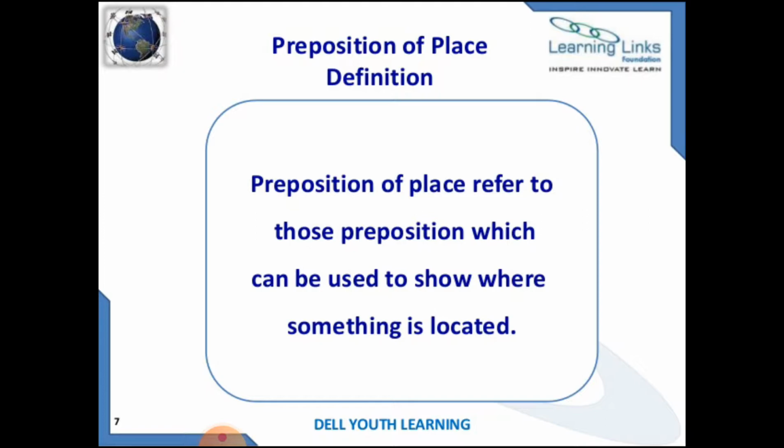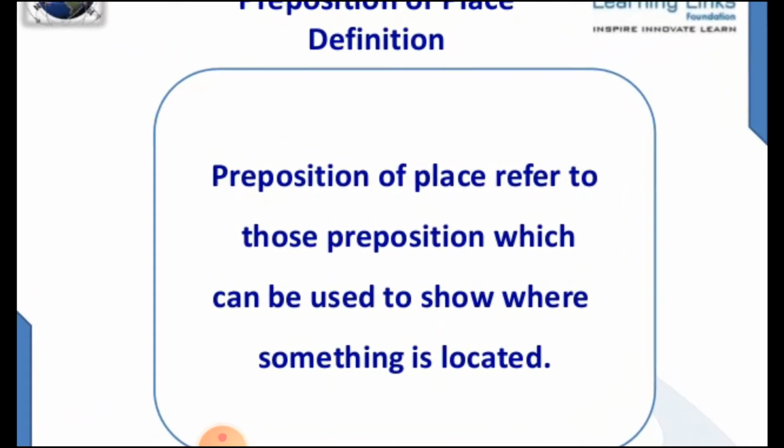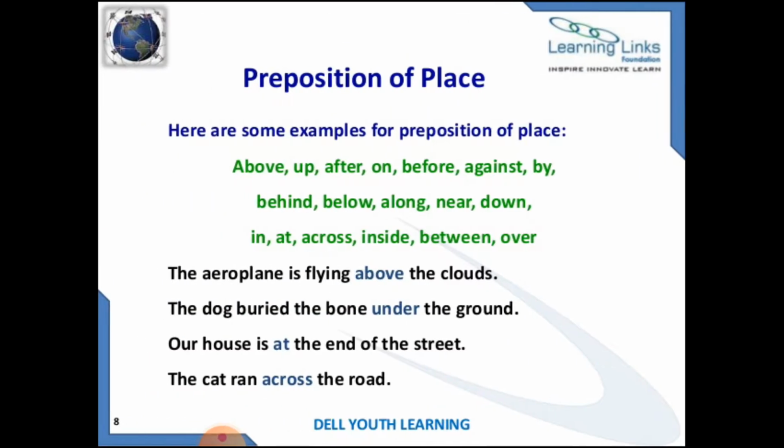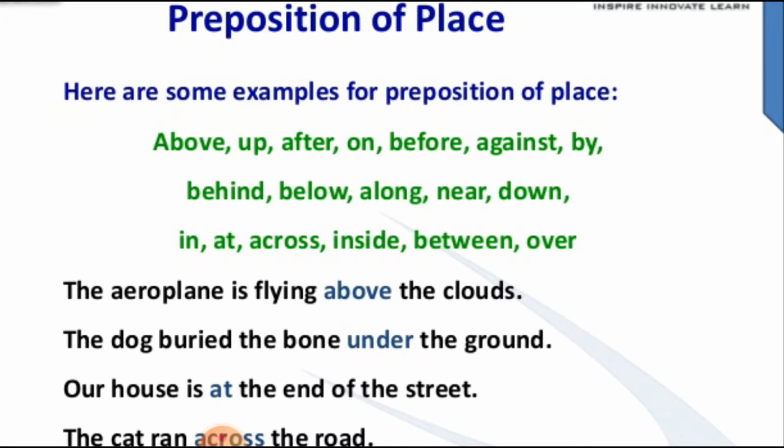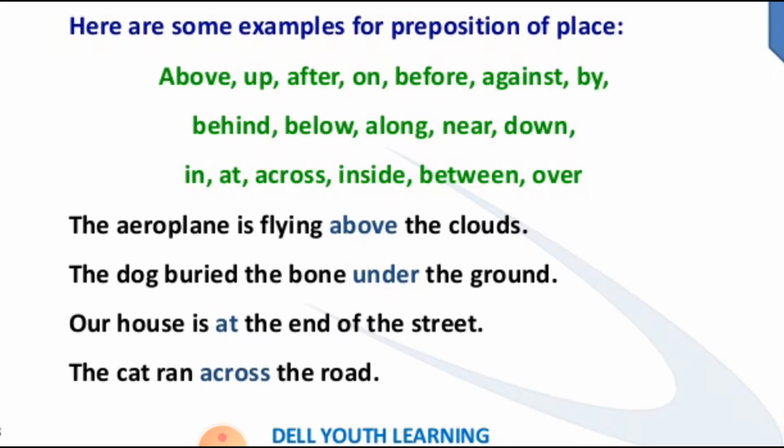Definition: preposition of place refers to those prepositions which can be used to show where something is located. Here are some examples: above, up, after, on, before, against, by, behind, below, along, near, down, in, at, across, inside, between, over, and of course many more.